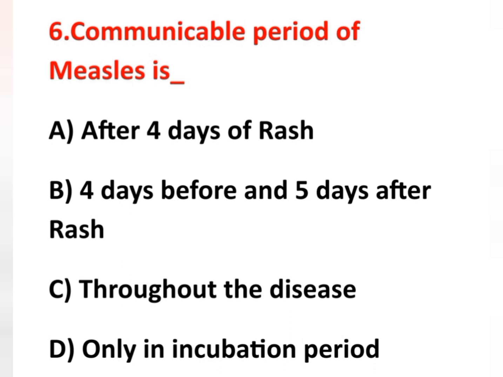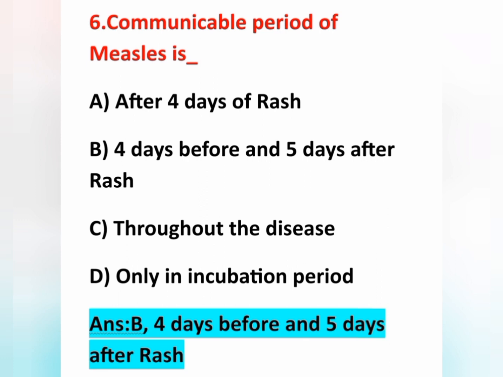So measles is also known as rubella, and the causative organism for this measles is RNA paramyxovirus, and the incubation period of this measles is 8 to 12 days. Our question is not incubation period, our question is communicable period of measles. When is the maximum spread of infection? Okay, and the mode of transmission is droplet infection. That is, measles is transmitted mainly by droplet infection.